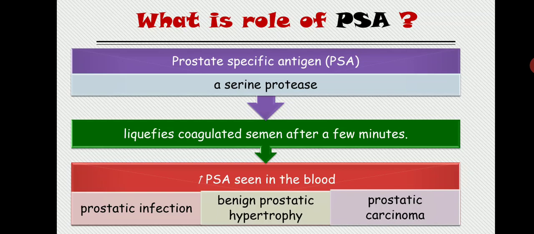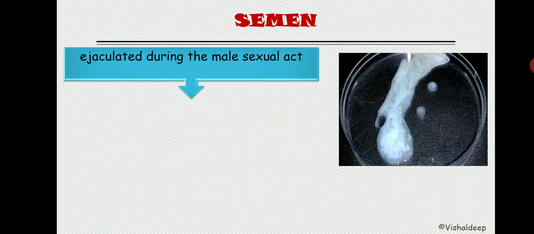Alright, now let's discuss the characteristics of semen. What is semen? Semen is basically ejaculated during the male sexual act. It is fluid in nature, and it contains two things. One is the fluid secreted by the epididymis, the vas deferens, the seminal vesicle, and the prostate gland, and the second thing is the sperm. So it is a mixture of fluid and sperm.